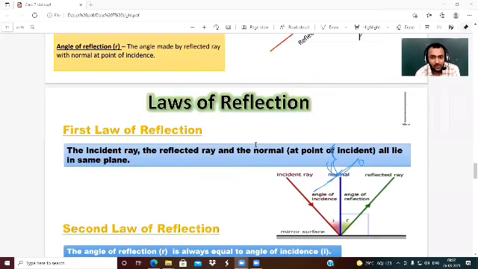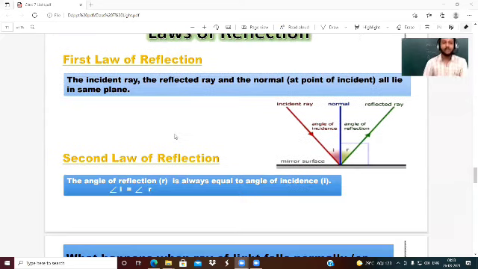Now, laws of reflection. There are two laws of reflection. The first law says that the incident ray, the normal, and the reflected ray lie in the same plane. Means you can see on a graph paper the xy plane. The incident ray, the normal, and the reflected ray lie in the same plane.